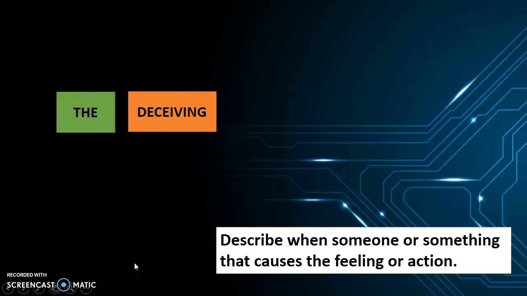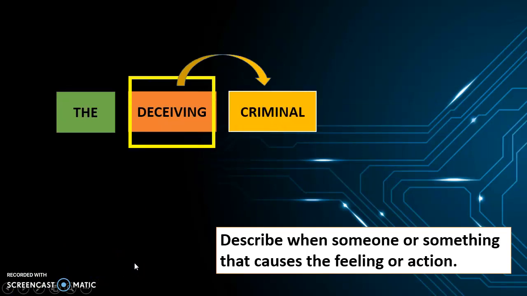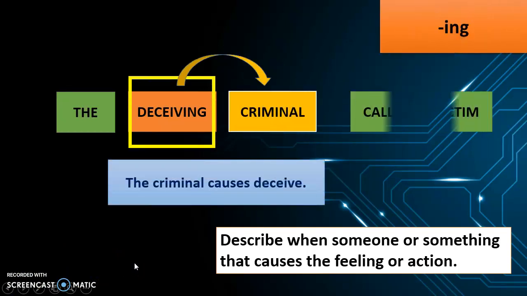Here I have another example. The deceiving criminal calls the victim. In this case, deceiving is modifying criminal. In other words, what I am saying is that the criminal causes deceit.